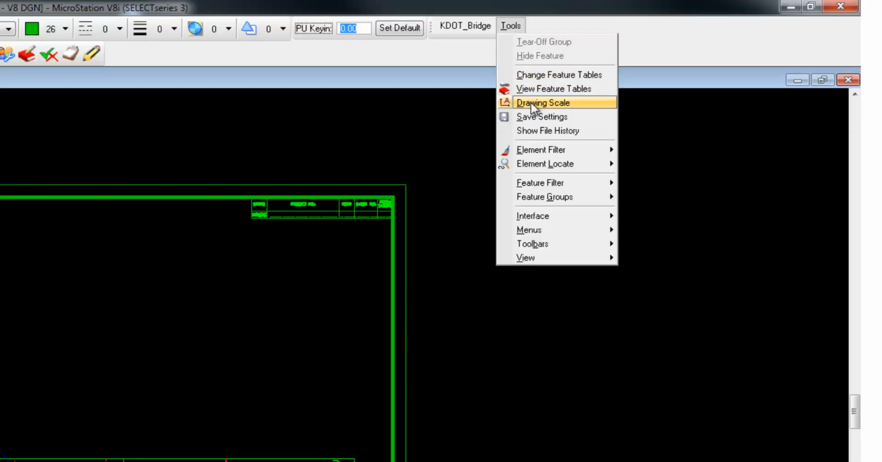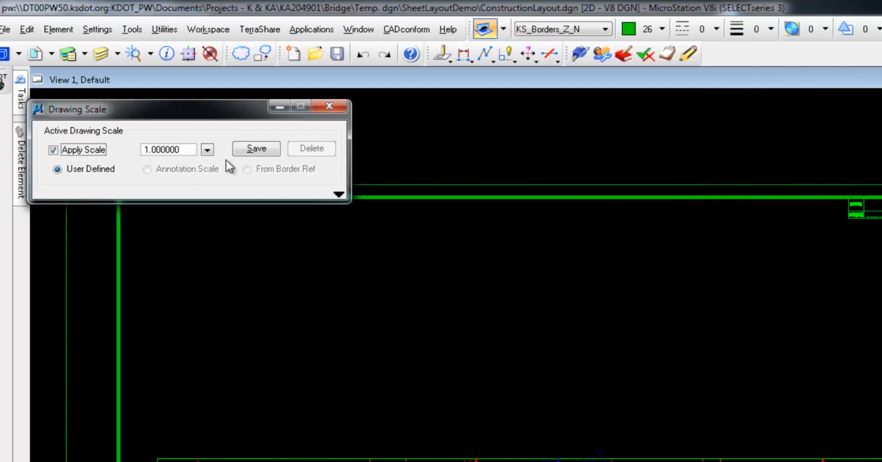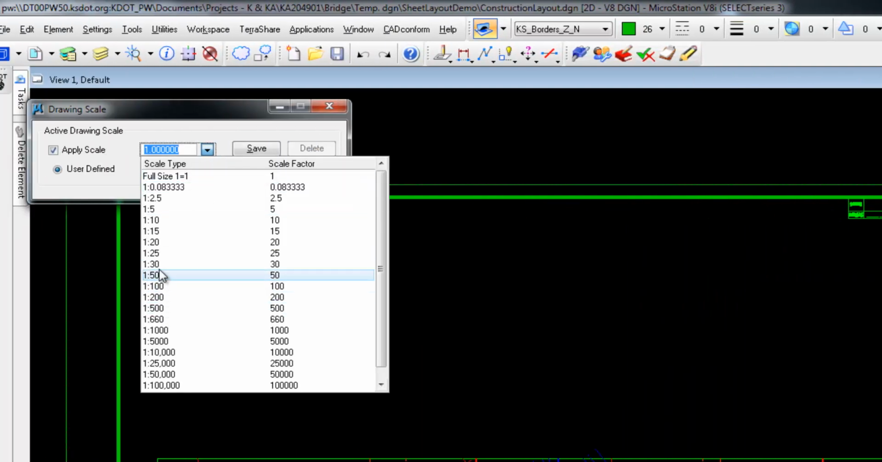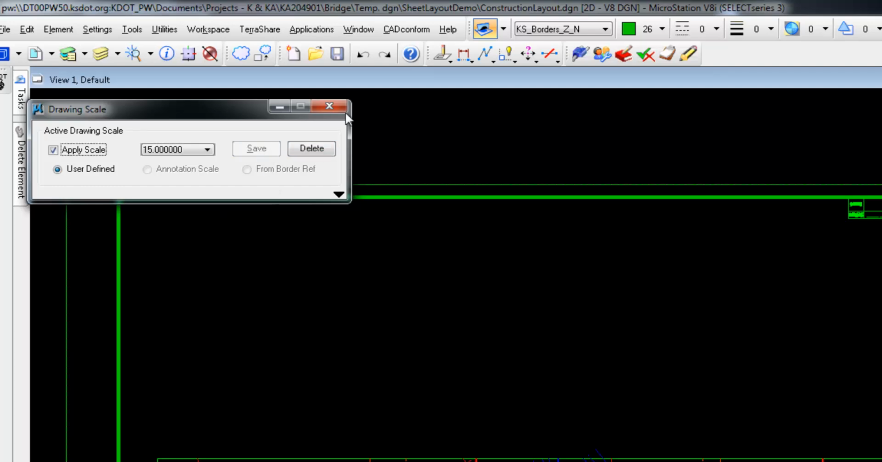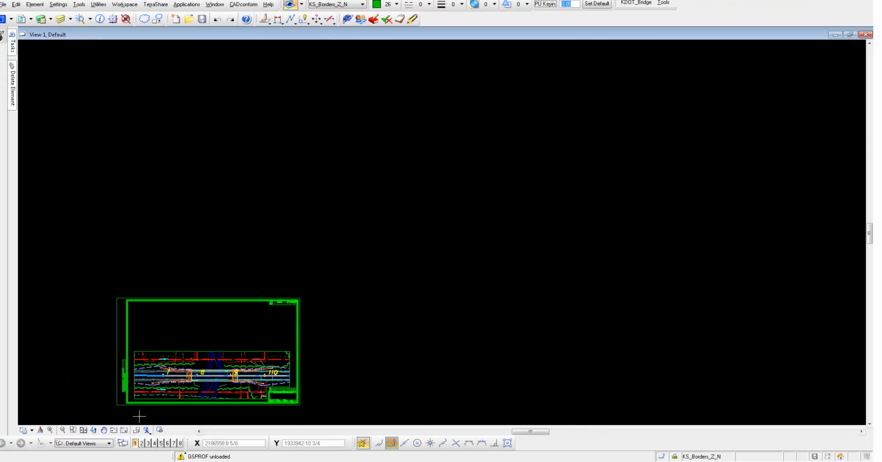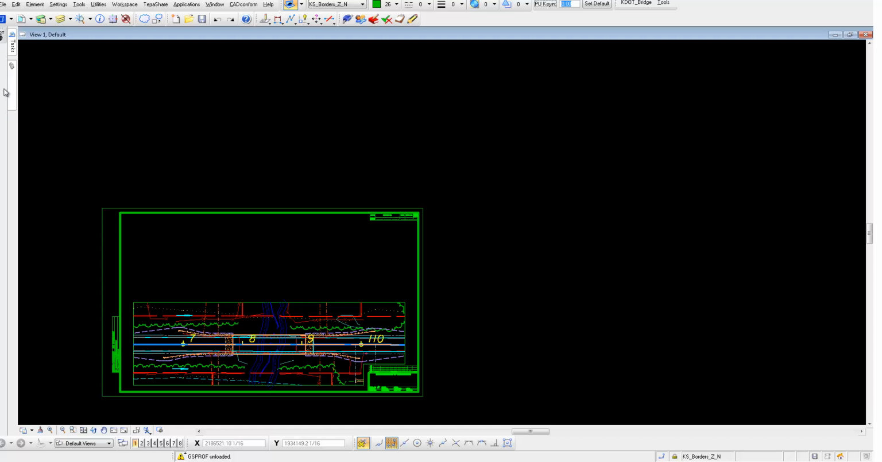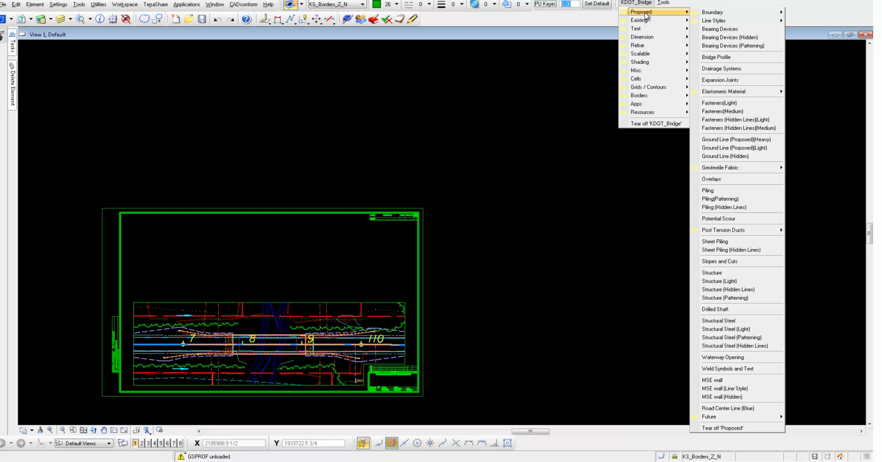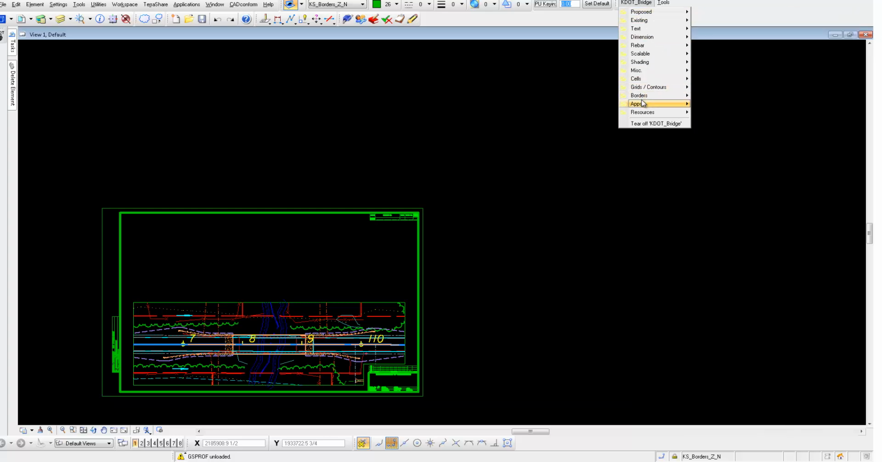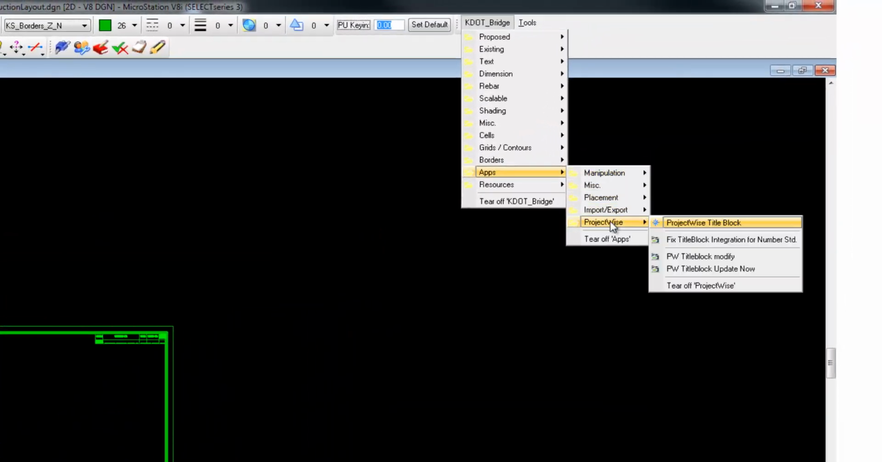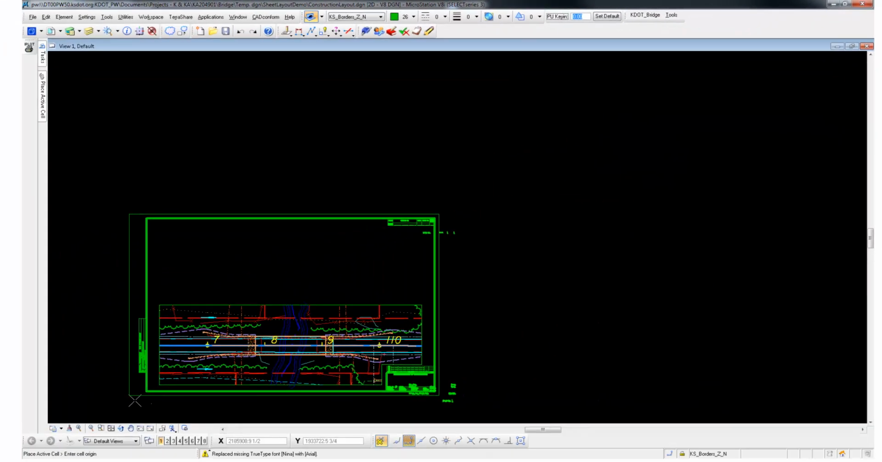I'm going to go set my drawing scale. In this case it's 15 scale. Save. I will go put the project-wise title block in. Snap it to the lower left corner.